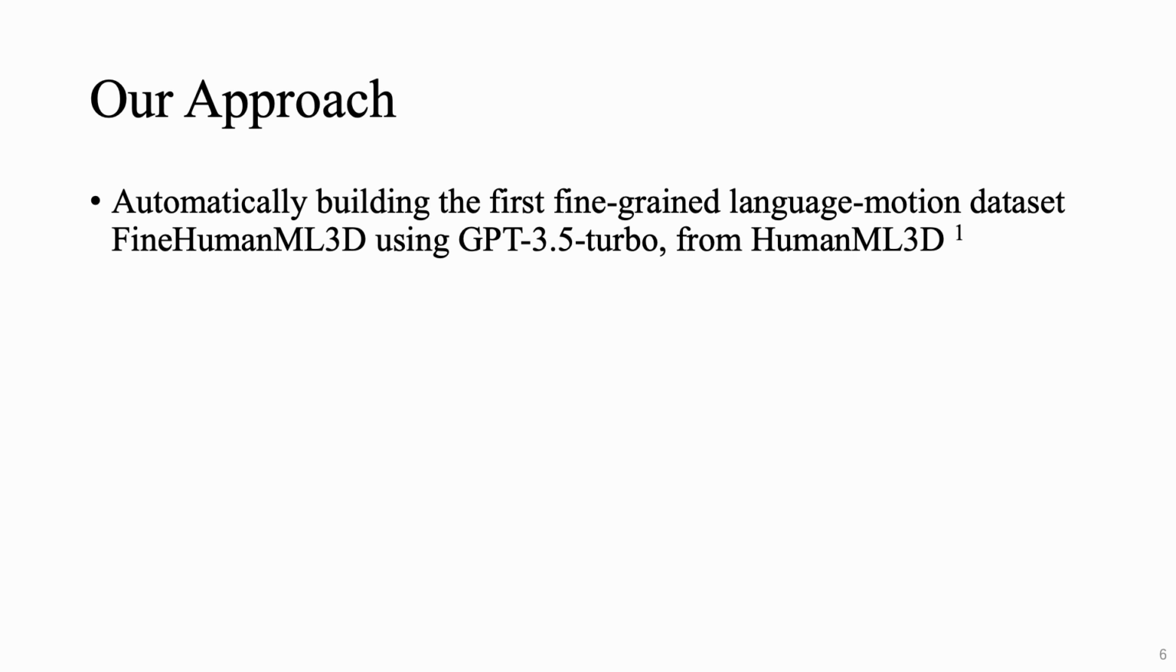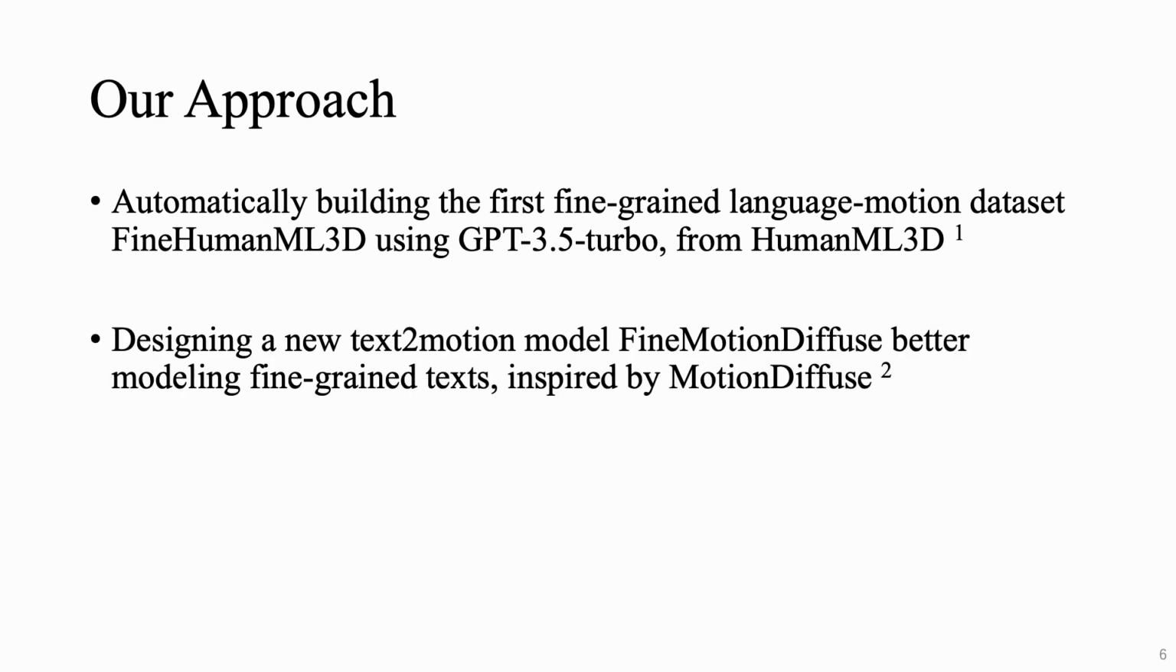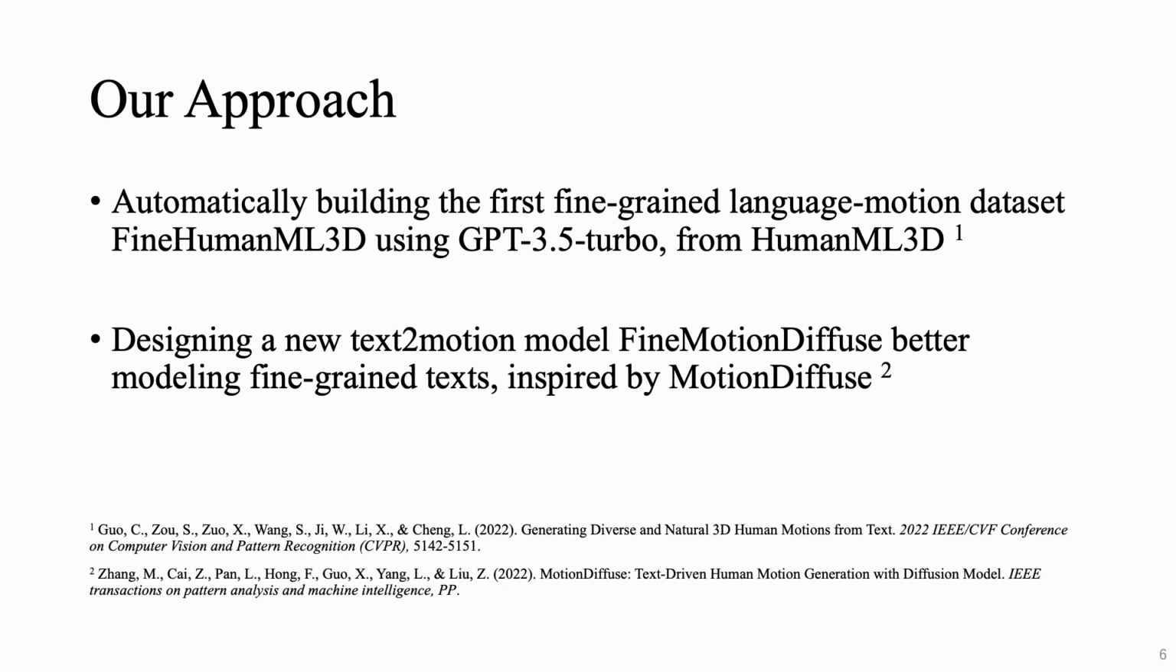So our approach is, firstly, we automatically build the first fine-grained language motion dataset, FineHumanML3D, using GPT 3.5 Turbo from an existing coarse-grained language motion dataset, HumanML3D. Secondly, we design a new text-to-motion model, FineMotionDiffuse, to better model fine-grained texts, inspired by the competitive text-to-motion model, MotionDiffuse. With this new model, we conduct training and evaluation.